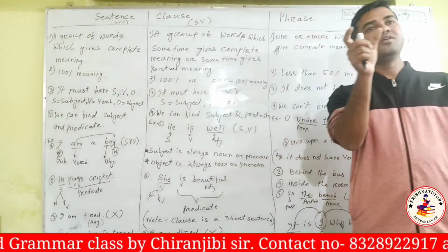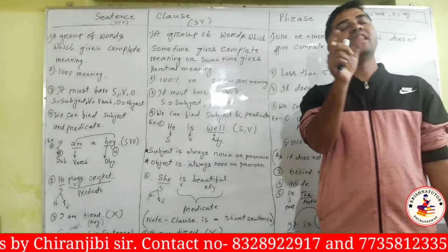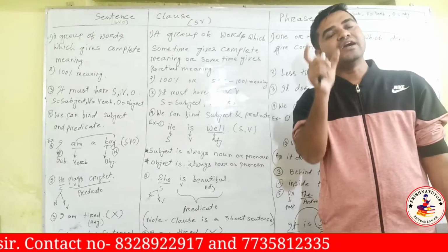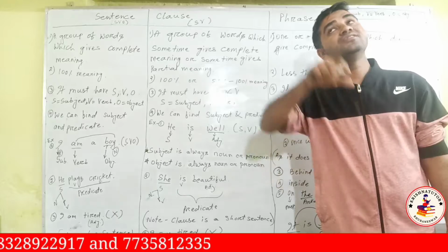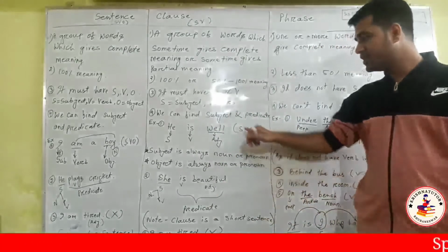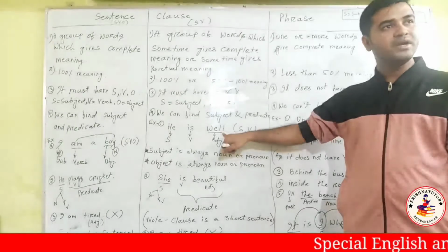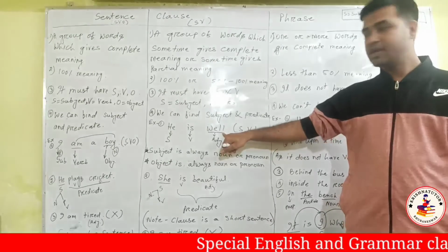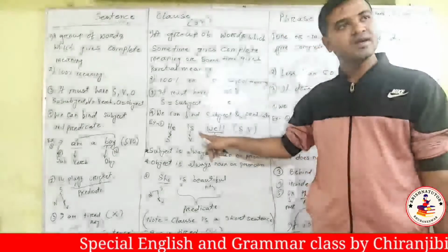Sometimes good is an adjective, well is an adjective. But sometimes well also acts as a noun or adverb. Well is a word that can be a noun, an adjective, or an adverb. If I put an article before it, it becomes a noun.